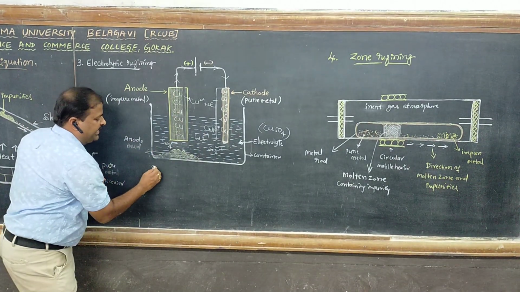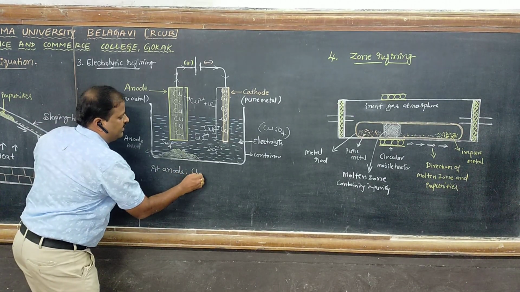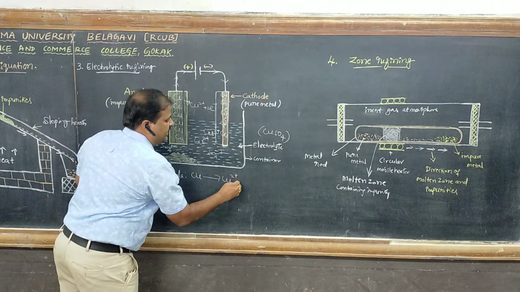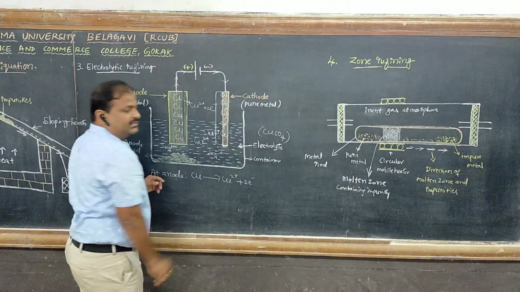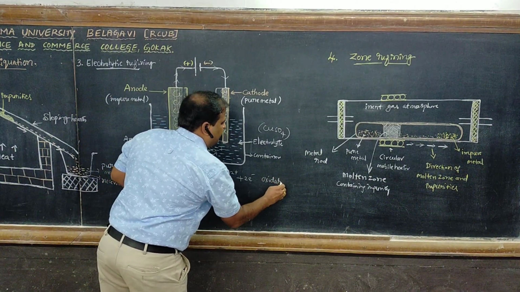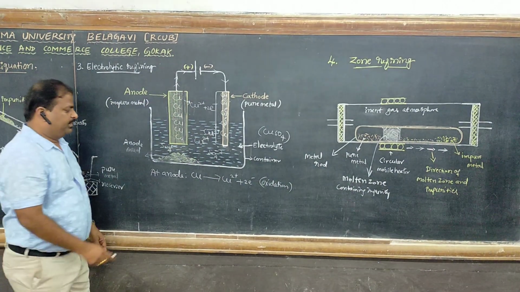Here at the anode, what happened? Copper loses two electrons to form cupric ions. That is called oxidation, nothing but loss of electrons.